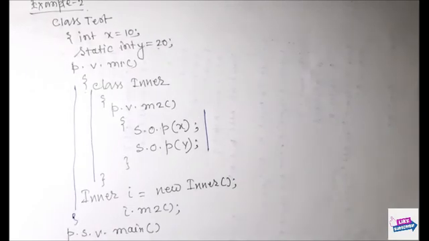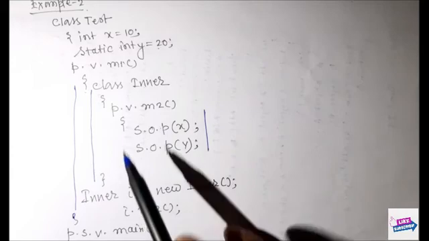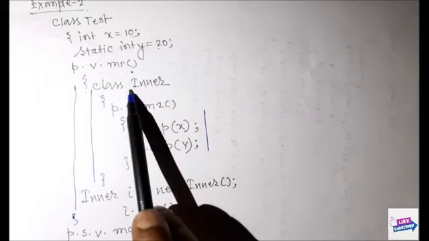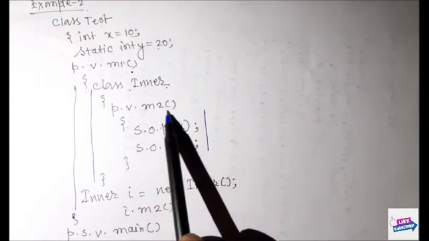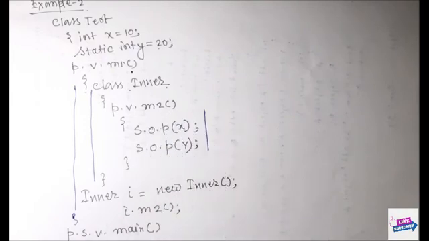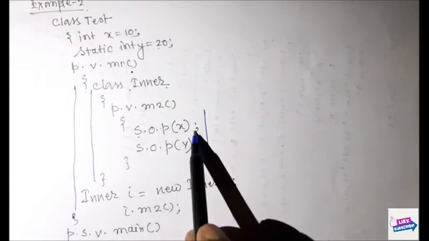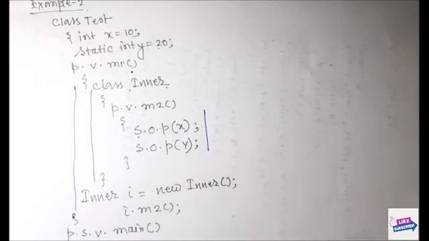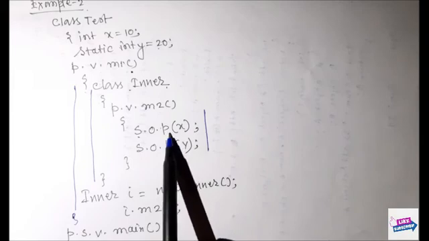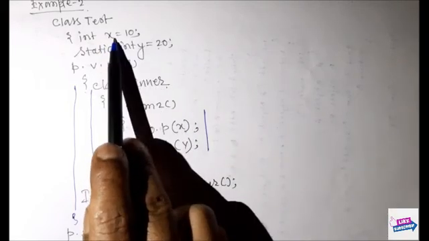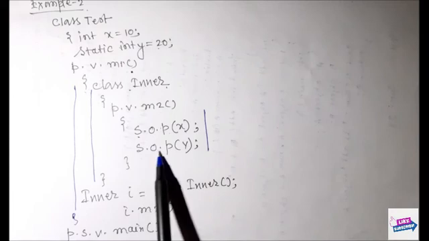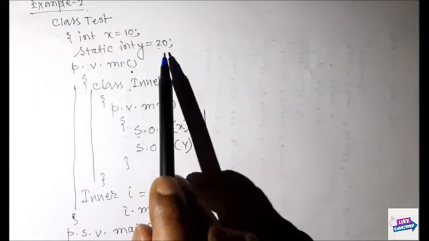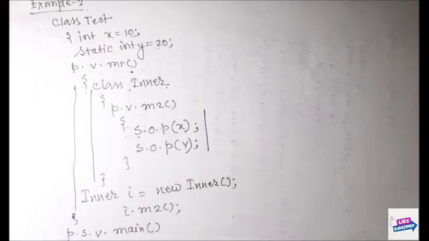Then we have declared public static void main, with Test t equal to new Test, and t.M1. If I call the M1 method, this method will be called, and within it the M2 will be executed. Now the question is, what will be the output of this program? System.out.println, I want to access the value of x, and System.out.println, I want to access the value of y, 20.